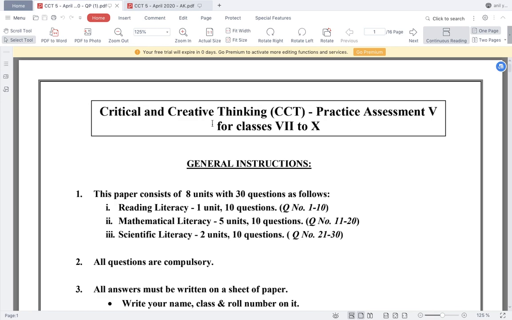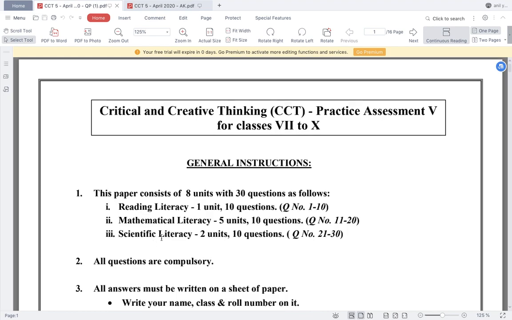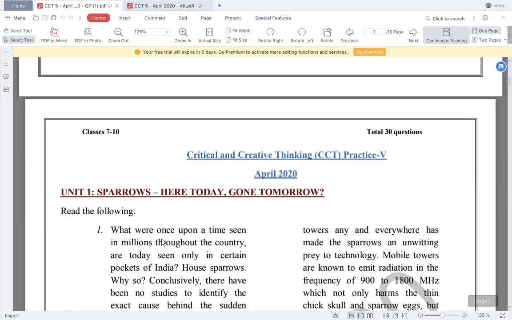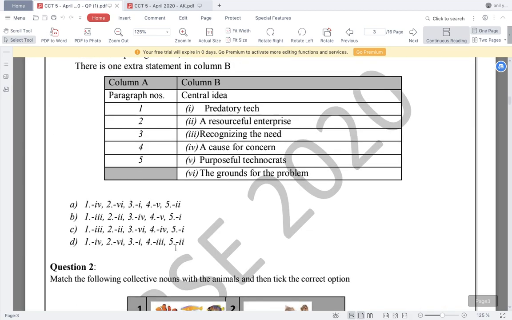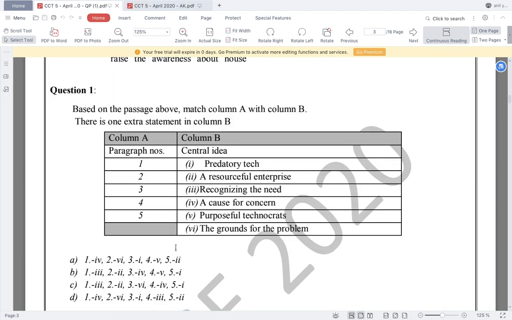See, in this paper the reading literacy part consisted of 10 questions that we are going to find the answers of today. It consists of one unit, and before doing such questions, I have told you always go through the questions first. This not only saves your time but also gives you an idea what you have to find out as answer. So directly going to question 1, we will see